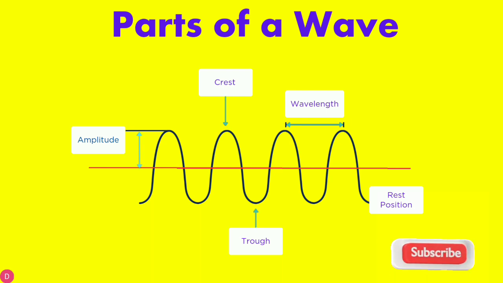The area between two crests or two troughs is called wavelength. Rest position, where the wavelength decreases and again it tries to start. That is the rest point.